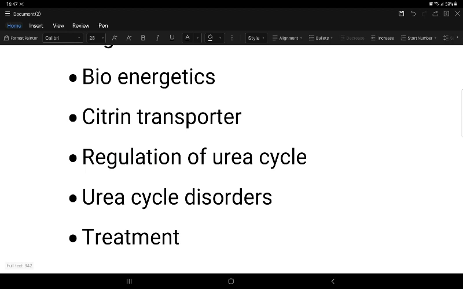So the most common is the X-linked; all others are autosomal recessive only. And then arginosuccinate lyase deficiency, AS lyase, which causes succinic aciduria. It has an acid nature. It also causes trichorrhexis nodosa. What is trichorrhexis nodosa? Brittle hair, tufted hair, habitual plucking of the hair. This is the clinical feature of AS lyase deficiency.